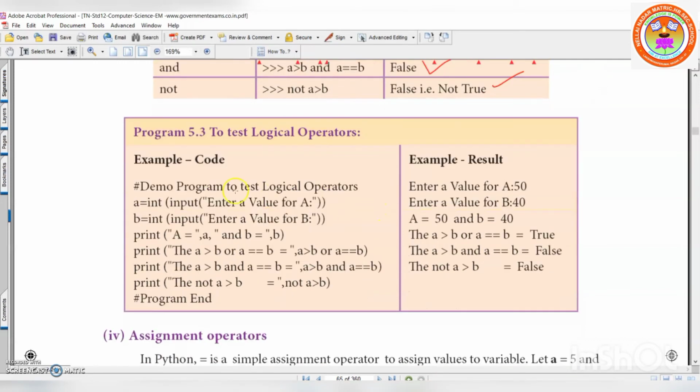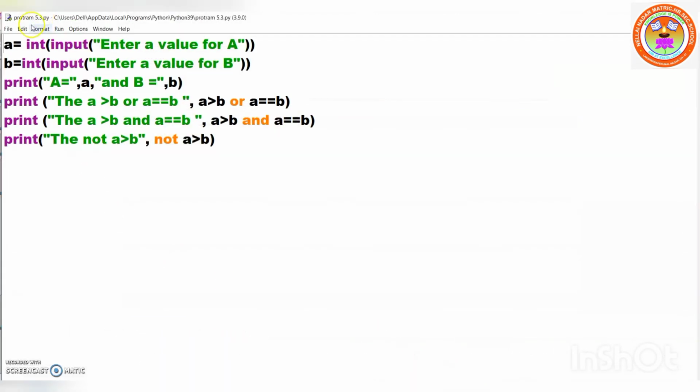Okay, they had given one example. They asked you to input two values and find the logical operators, right? I already typed the program for you. I'm going to run the same program. Input A, input B. I'm going to find first whether A is greater than B or A is equal to B. Same thing using the AND operator and NOT operator.